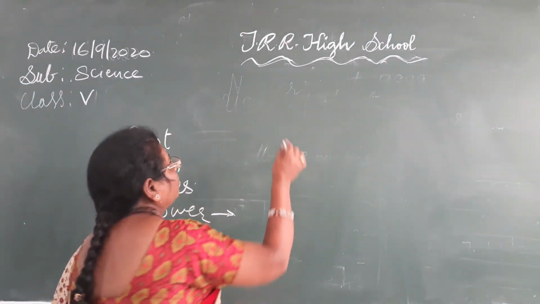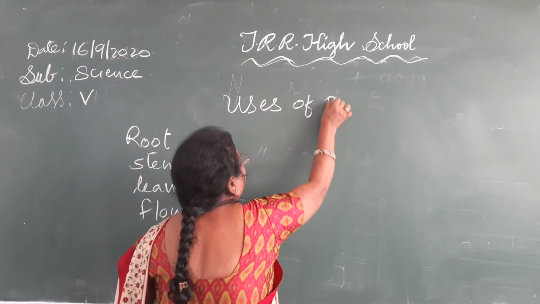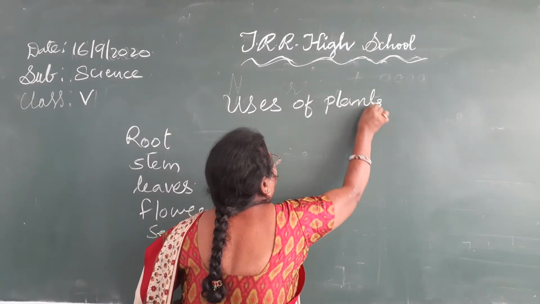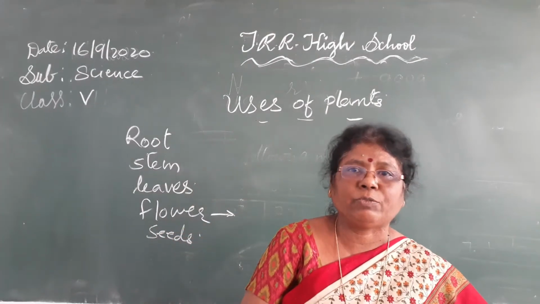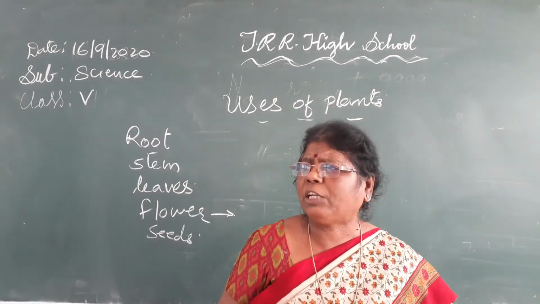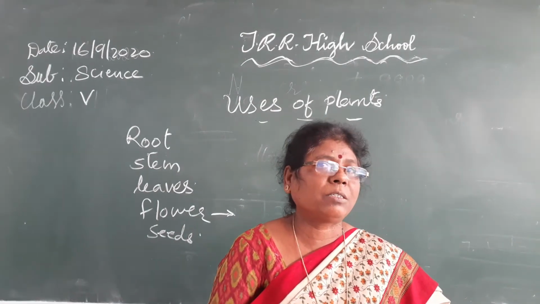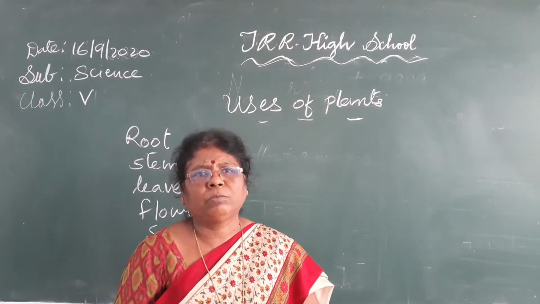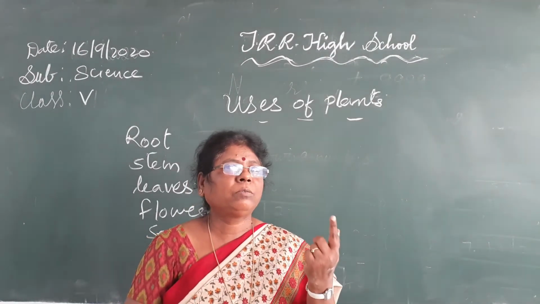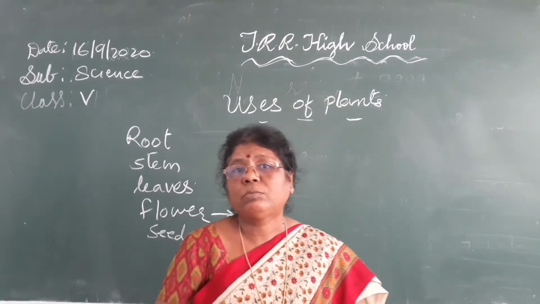Now here we will discuss the uses of plants. How the plants are useful to us in our daily life. Just imagine if plants were not there in nature, what happens? No life will exist. In the food chain, plants play a very important role.